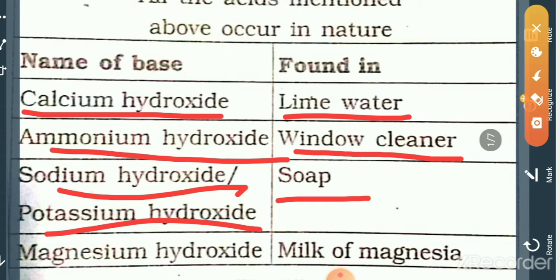Which bases are present in soap? Sodium hydroxide or potassium hydroxide. Milk of magnesia contains magnesium hydroxide.